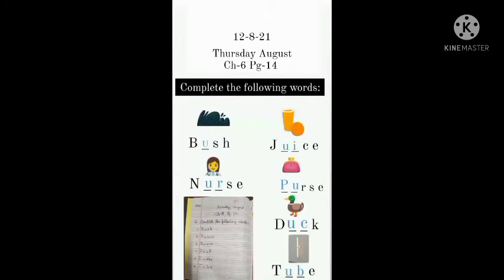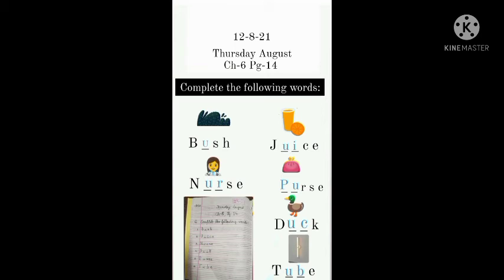That is: Complete the following words. In the first word, you have to write U in the first blank. The word is BUSH, bush. Then in the next word, you have to write U in the first blank and I in the second blank. The word is JUICE, juice.